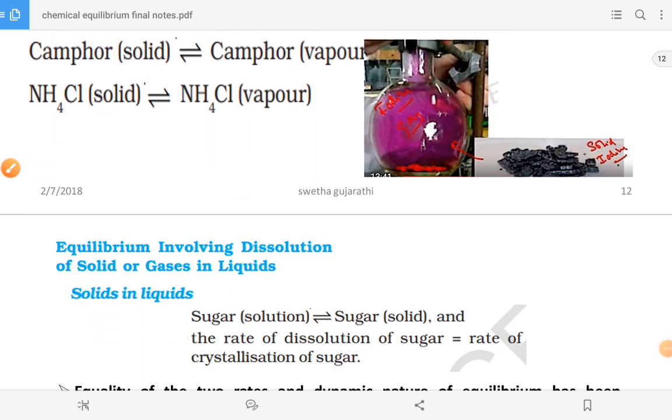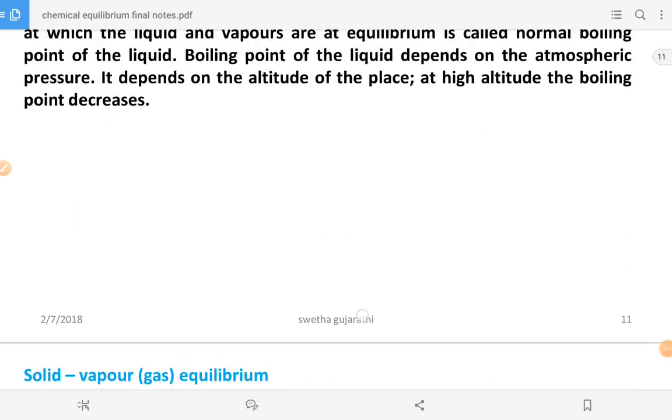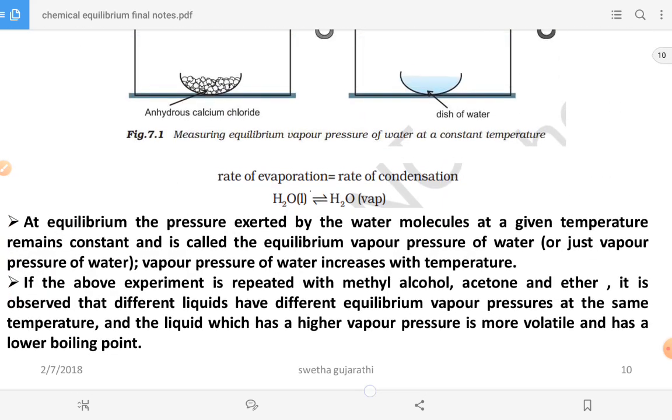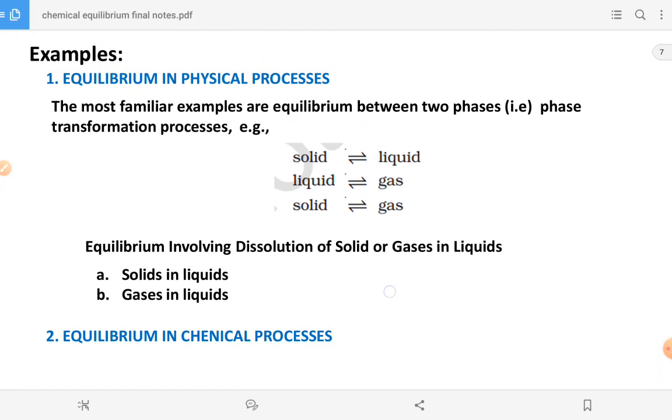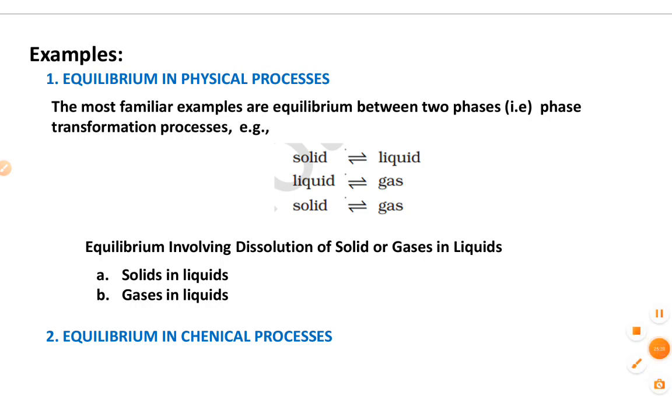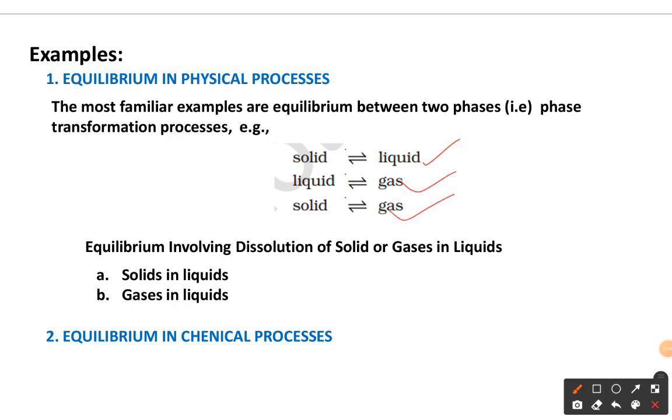So up to now, let us go for the recap. We discussed three equilibria: solid liquid example, liquid gas example, and solid gas examples. Now let us discuss this example, solid in liquid, and next, gas in the liquid. Here you have to observe that we have two phases in both the cases: solid liquid, liquid gas, solid and gas.